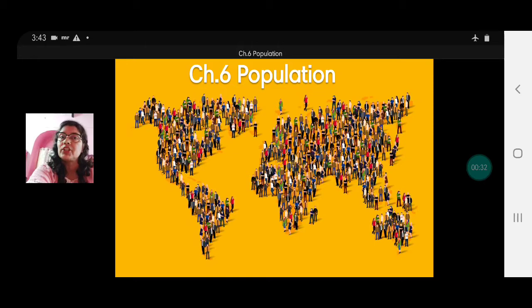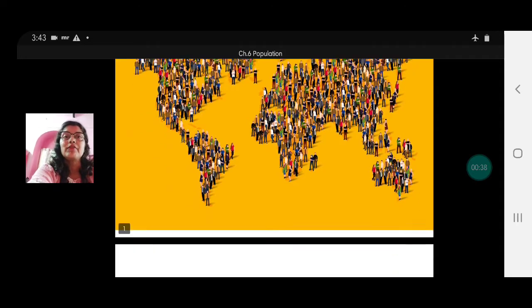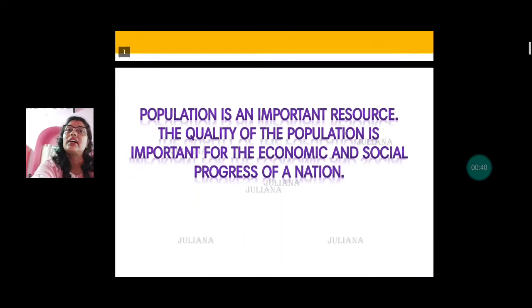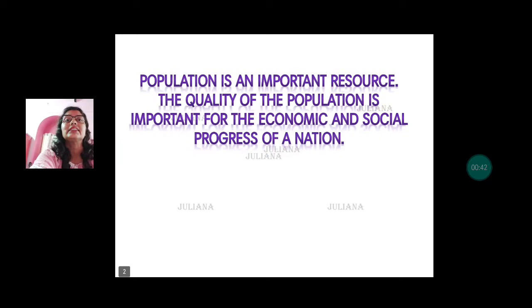Is population good? Population as such is a necessity. In fact, population is an important resource and it is needed for economic and social progress of a nation. The economic progress of a region becomes meaningless without people, because every nation strives to achieve economic progress for its people. Then what is population explosion?